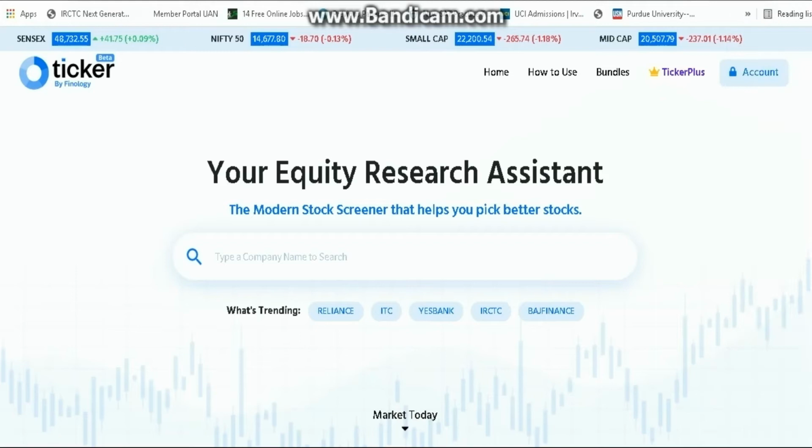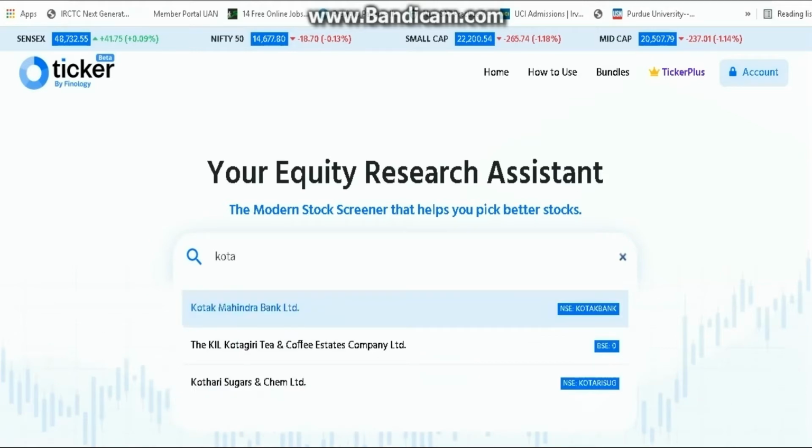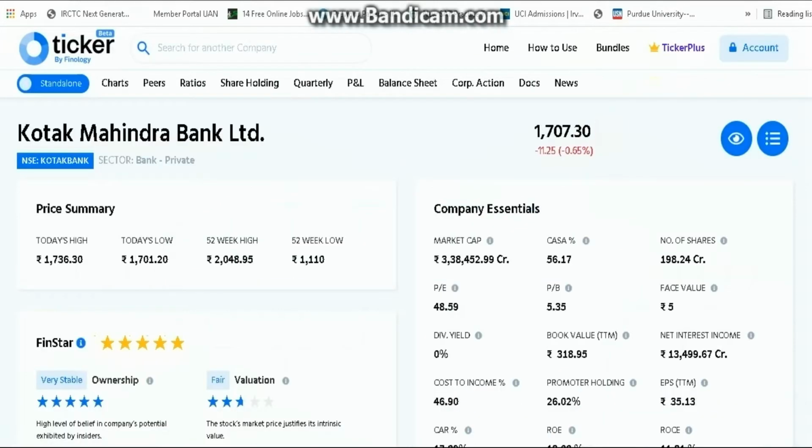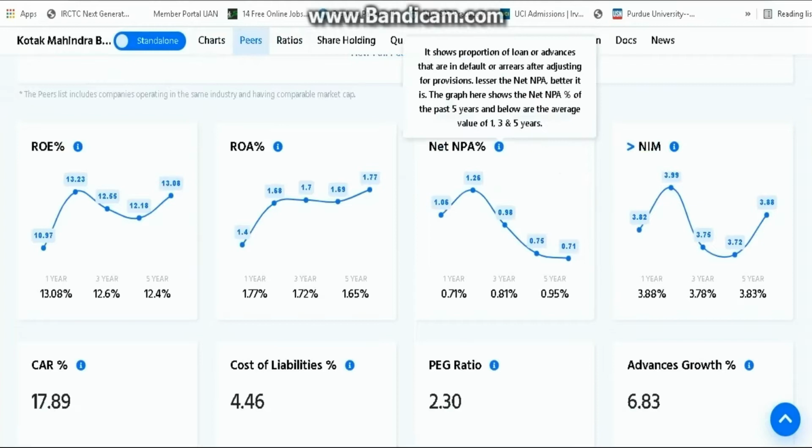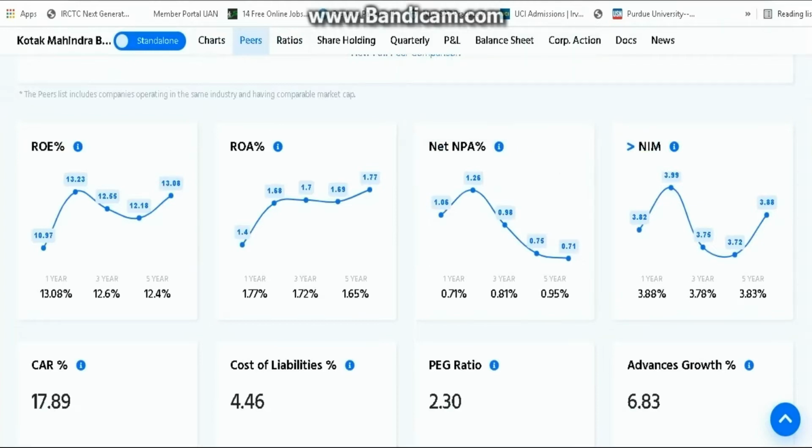Now let us see the live example of NPA, that is non-performing asset. Let's start again with Kotak. How much is the NPA percentage of Kotak? You can just click on Kotak Mahindra Bank and click on peers. Here, just below the peers, you can see net NPA percentage, that is non-performing assets. That is such kind of assets where, if the bank is giving a loan, this much amount is not coming back, like people are not returning this much amount. So if Kotak Bank is giving 100 rupees of loan, then Kotak Bank is not getting 71 paisa back.